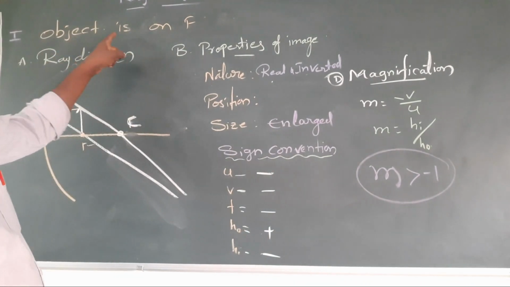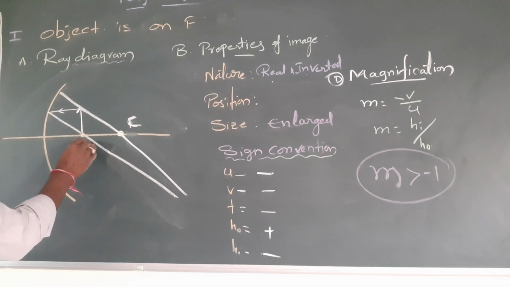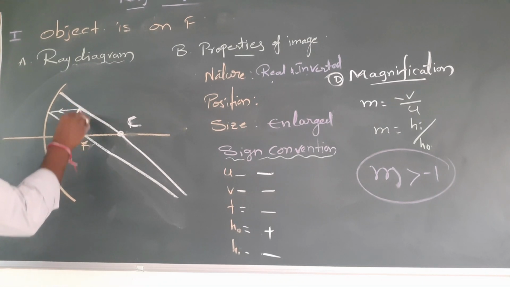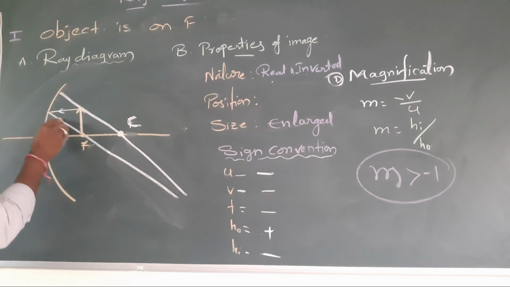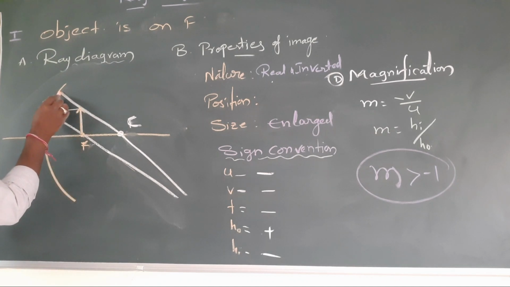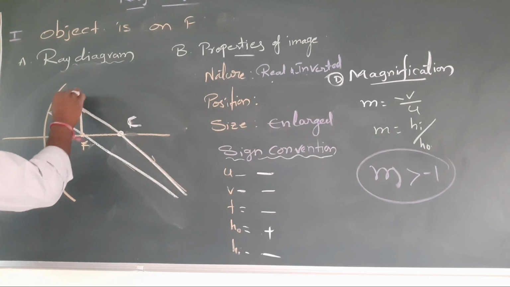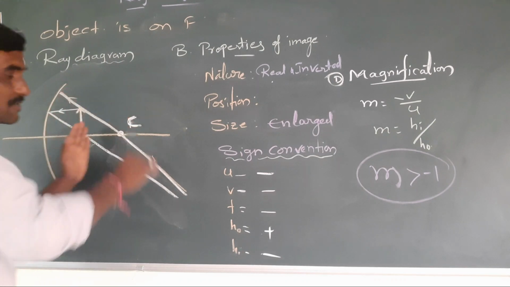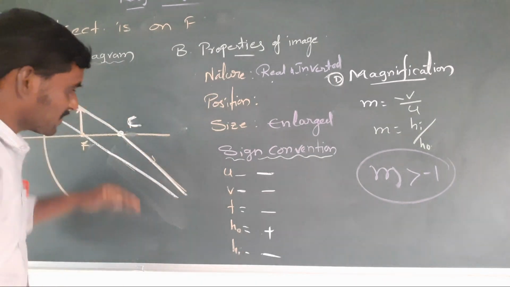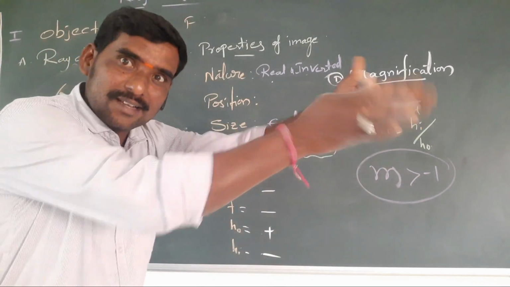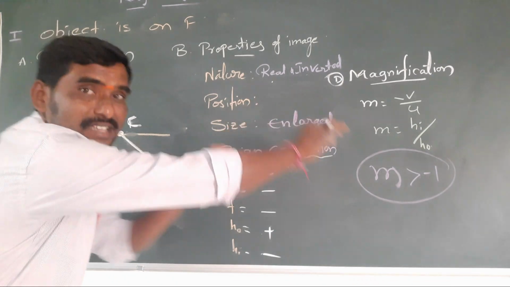Yes, next diagram. If the object is on F, at focus, if I take this as the object, first is parallel, through focus; next, the focus is not there, so the third rule I am taking, through the center of curvature, like this. When it goes through the center of curvature, it goes back along the same path. They are going to meet somewhere, so where can I take? The big size image will form.